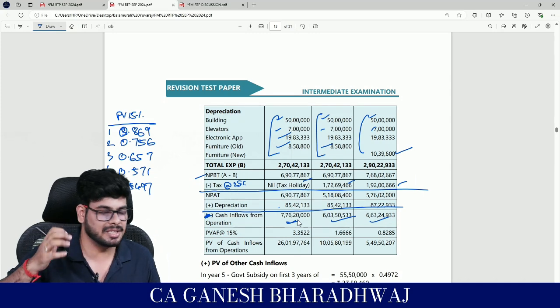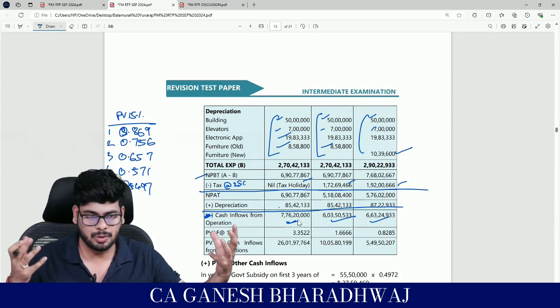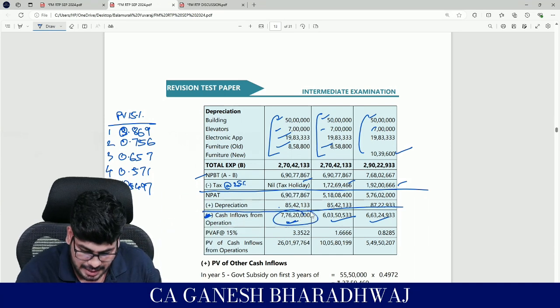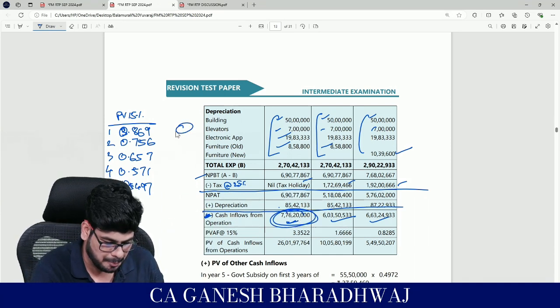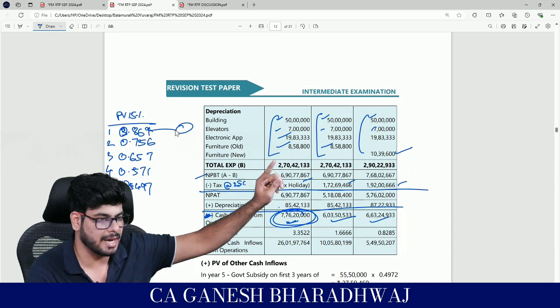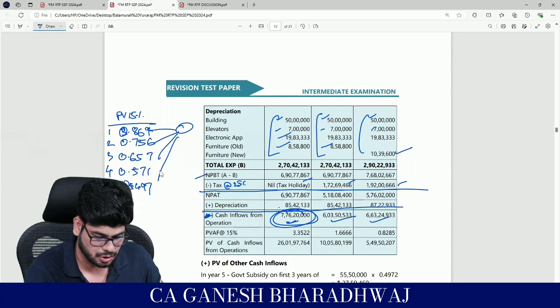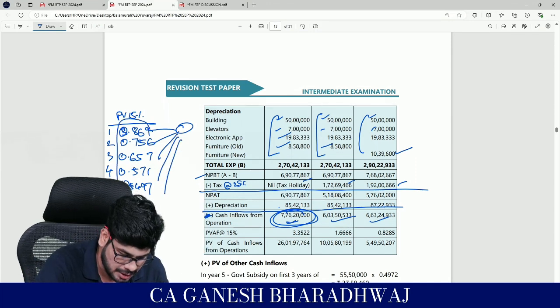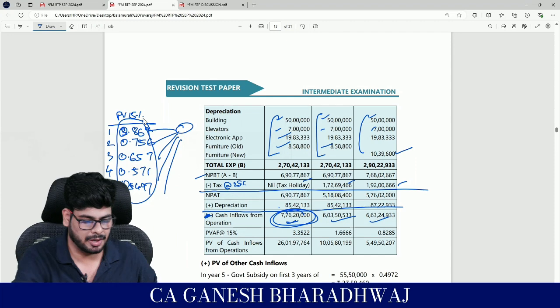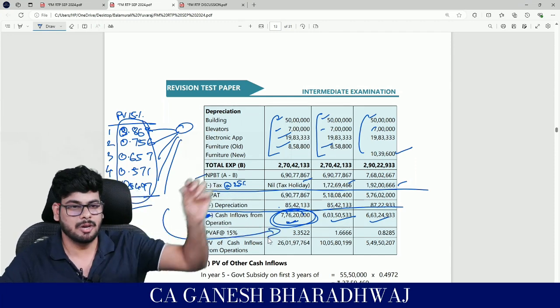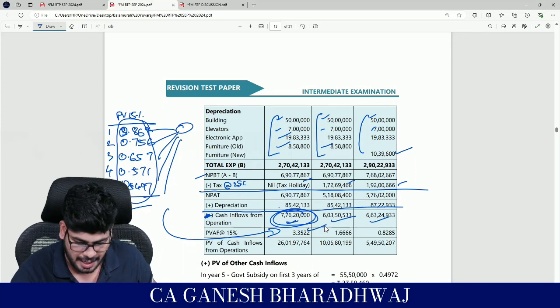See, I'm telling, it might be basic, but there might be some students who might not understand. That's why I want to make it clear for everyone. So basically this same figure you are going to multiply with 0.869 for the first year, then multiply with 0.756 for the second year, and so on. So for the first 5 years, since we are multiplying this with a common figure, we are adding up and putting it here. So basically the present value table for years 1 to 5, we are adding it here.